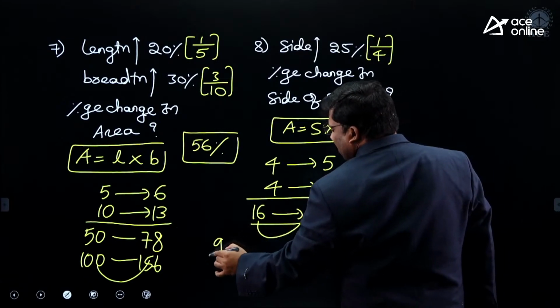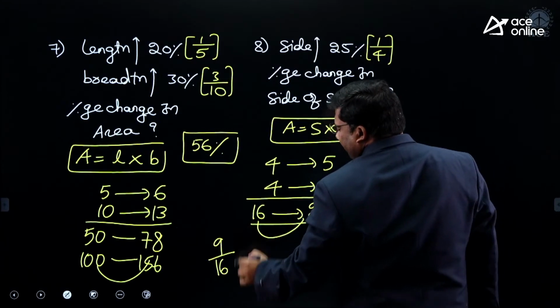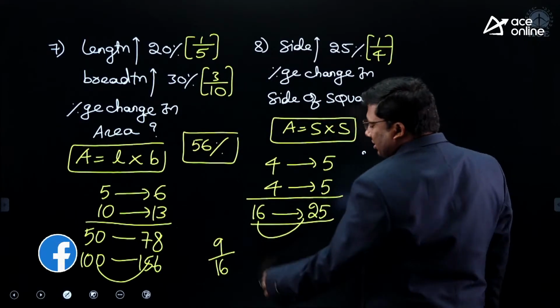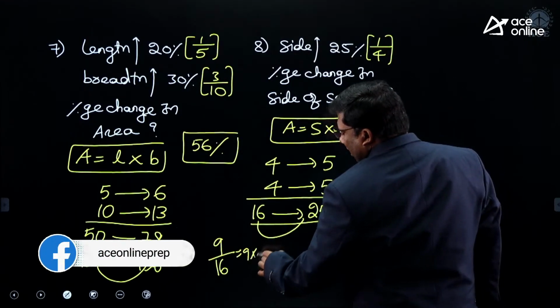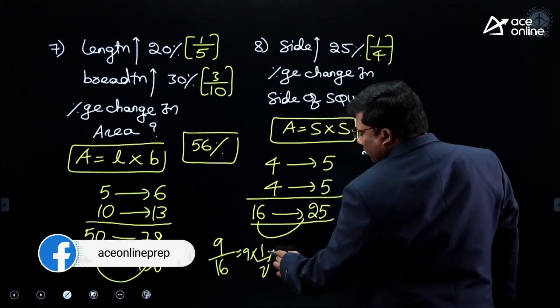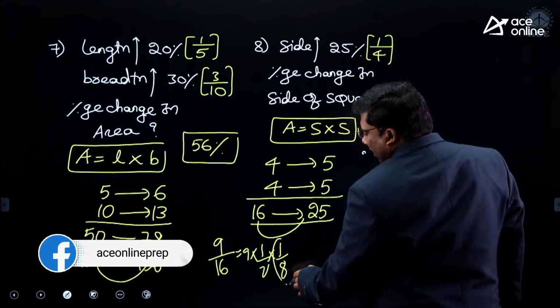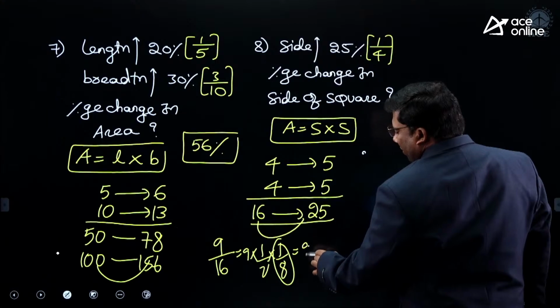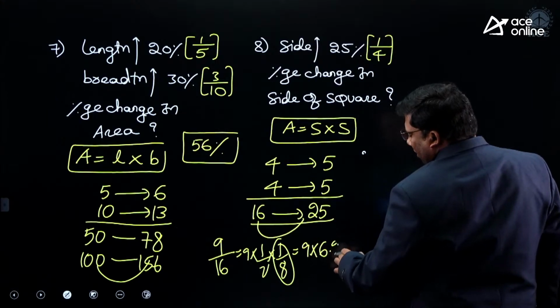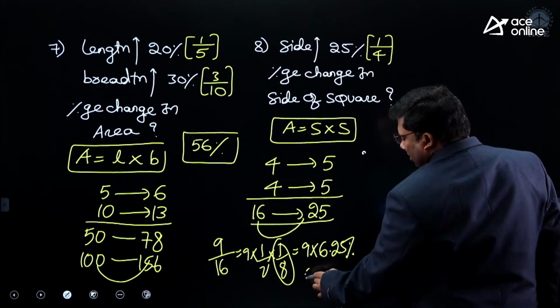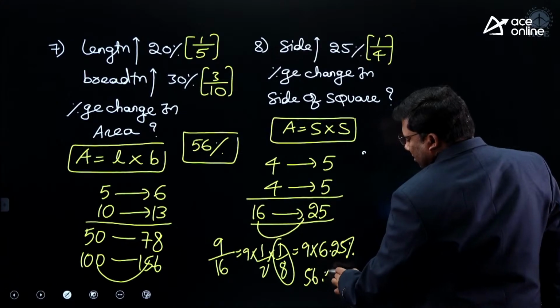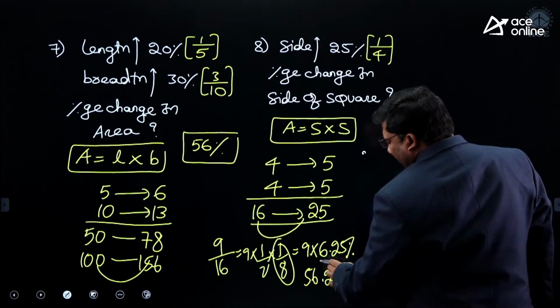There is an increase of 9 on 16. It is 9 into 1 by 2 into 1 by 8. 1 by 8 is 12.5 by 2. It is 6.25. So the answer for this question is 56.25.